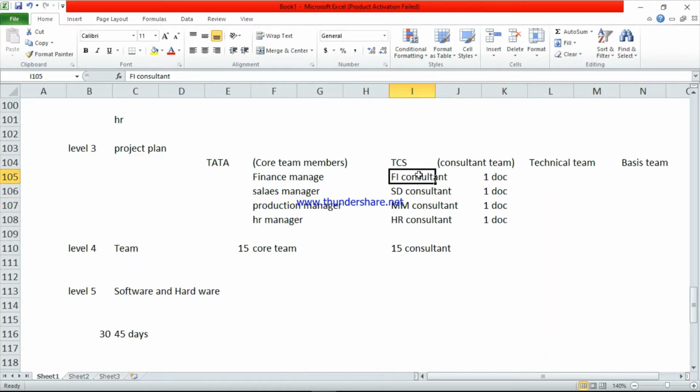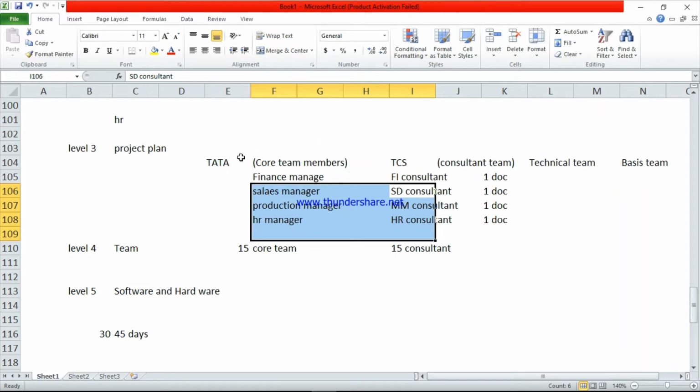Now, example, take this one. The finance consultant will give the document to the finance manager. He is from the core team. He will cross check all the data. Like that, the SD consultant will give the document to the sales manager. This is for verification purposes. So all the documents will go to the core team members.